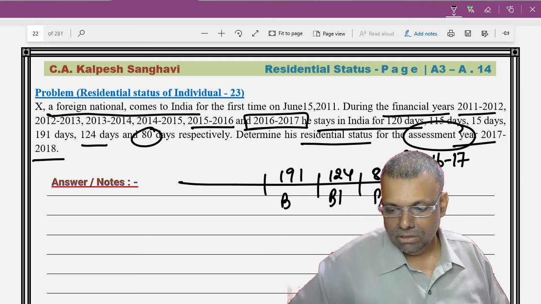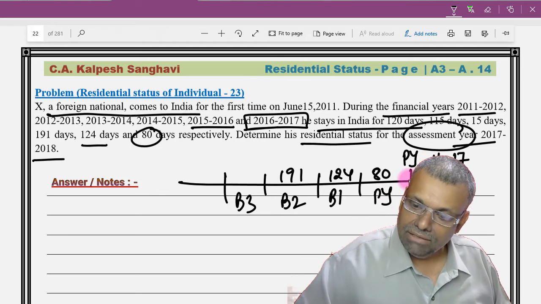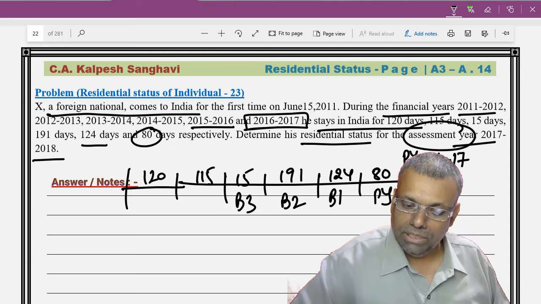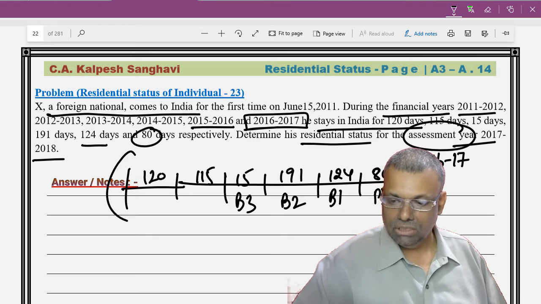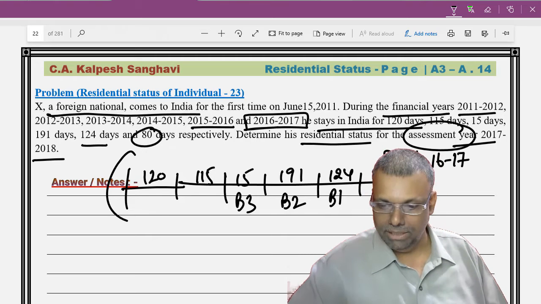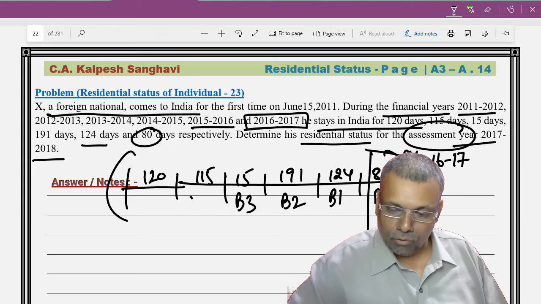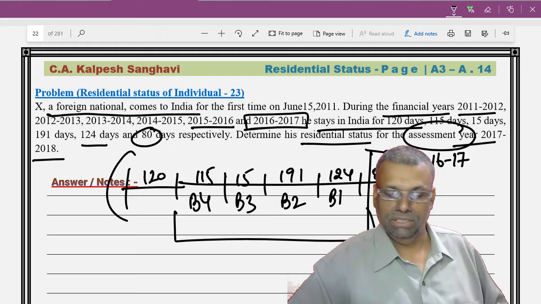So this will be your before year structure: 191, then 15, then 115, and then 120. This structure has to be very clear in your mind. So the number of days stay in the previous year is 80 days, and before 4 years total, that is your first duty that you will have to capture.